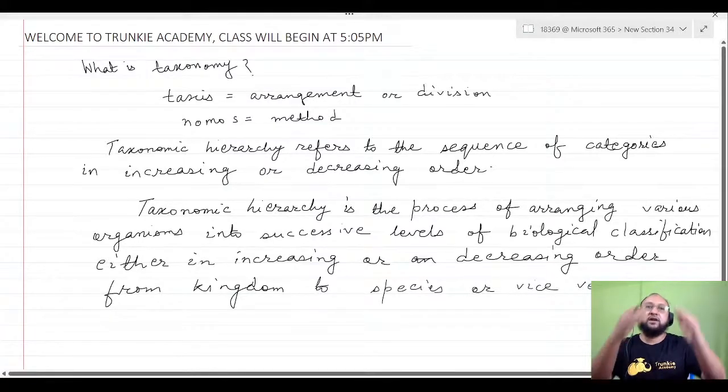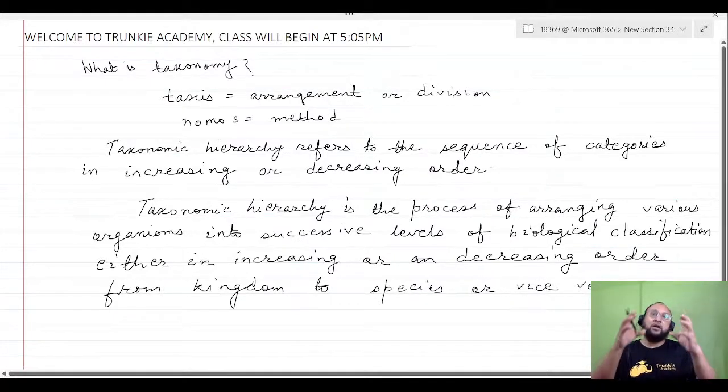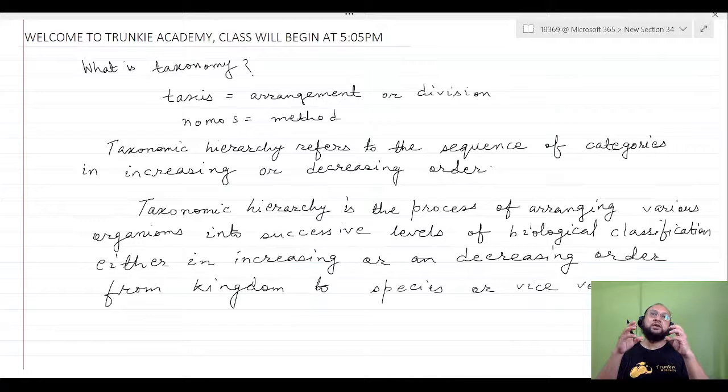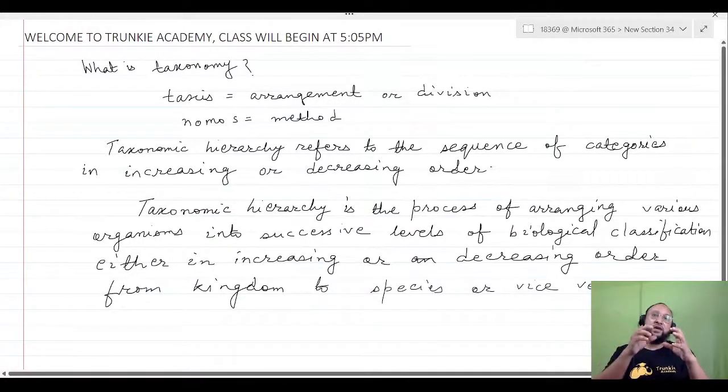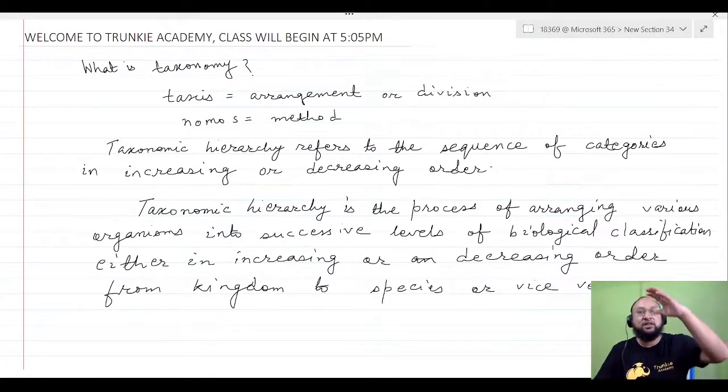Now what is a taxonomic hierarchy? We are arranging into the plant kingdom, animal kingdom, then the particular organism. For example, the mango plant, Mangifera indica. Mangifera is the genus name and indica is the species name. Then there is the name of the family, the order, the class, then the division or phylum, and the kingdom.